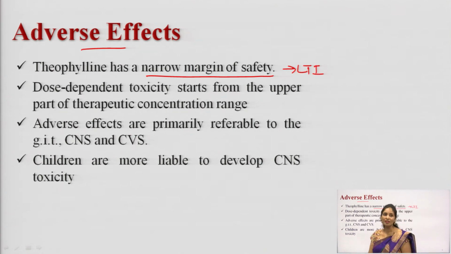So, which drugs have a low therapeutic index? Can you list some drugs which have a low therapeutic index? Theophylline has a narrow therapeutic index, and second one is anticoagulant drugs, especially warfarin.